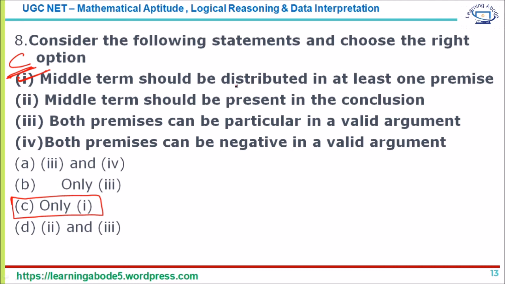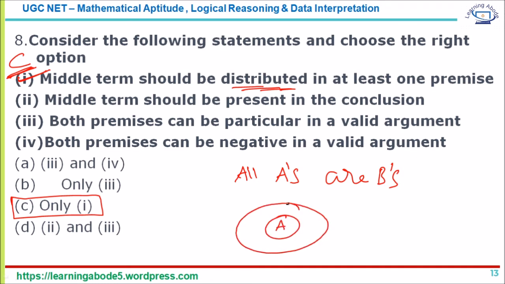Again, just for the people who are curious, what is distributed? Distributed means something that is applicable to the whole of the group. For example, if I say all A's are B's, by Venn diagram I can draw it like this. Now it is referring to the whole of A, so A is distributed, whereas as far as B is concerned, it is only about part of B. So you can say B is not distributed. This is the meaning of distributed.